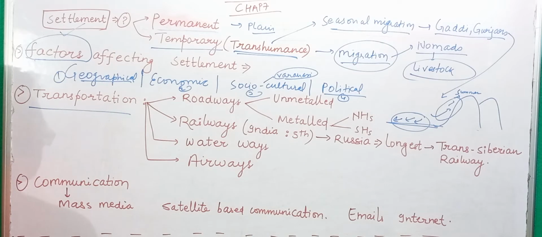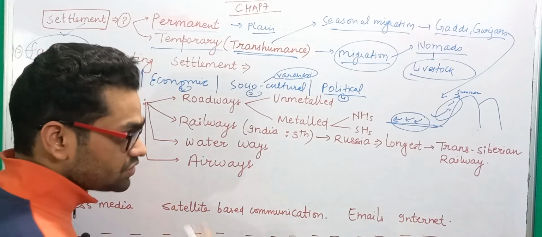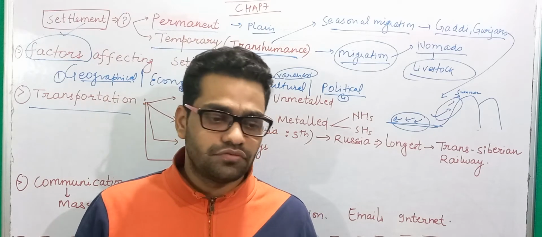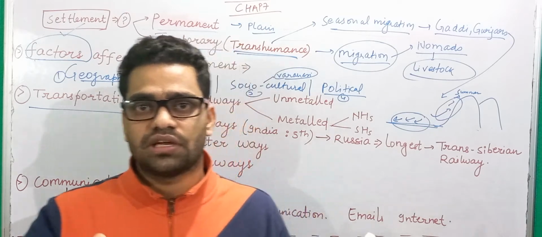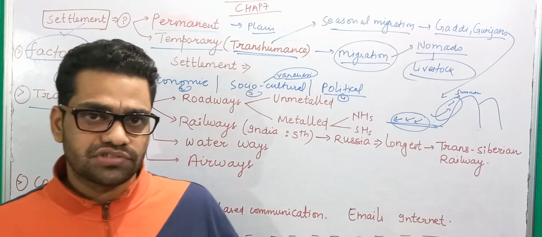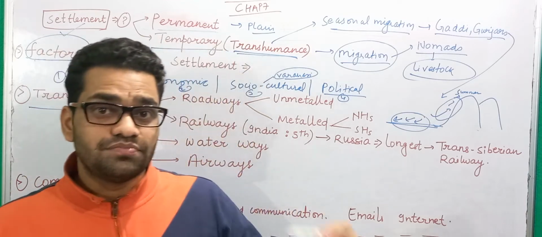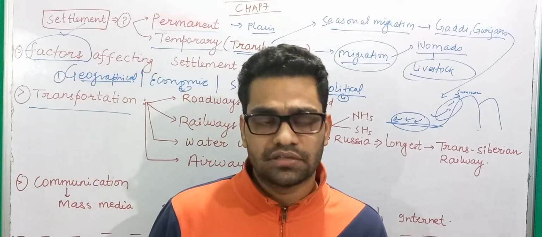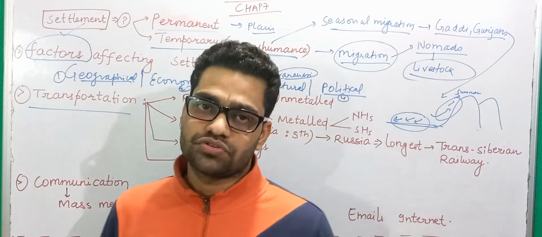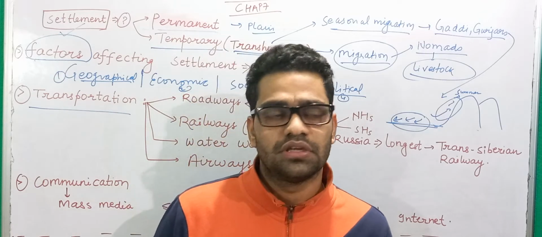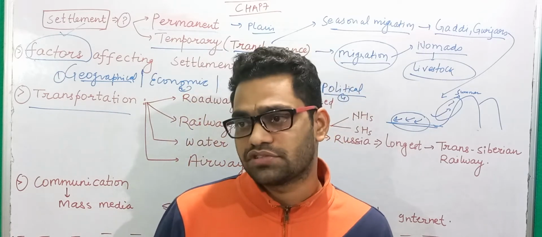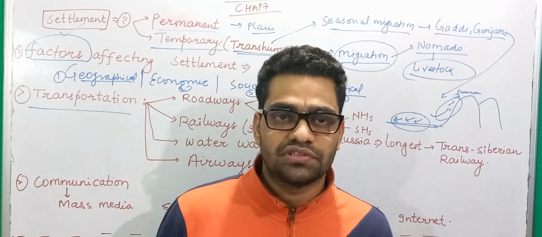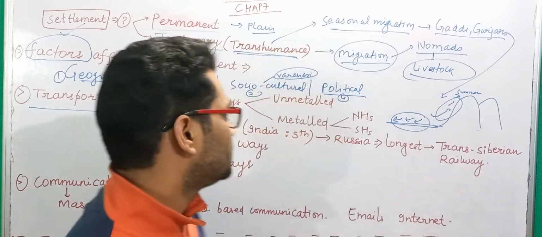Now what is transportation? This is a very important concept you have to understand. Transportation means people and goods. It is the way through which people and goods are moved from one place to another. There are various means through which this can happen. For example, you have road transportation, railways, airways, and waterways. These are the popular means of transportation.